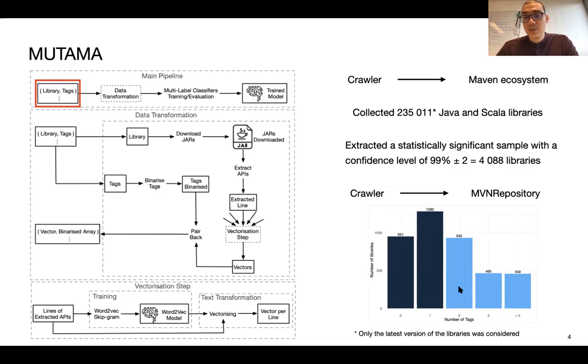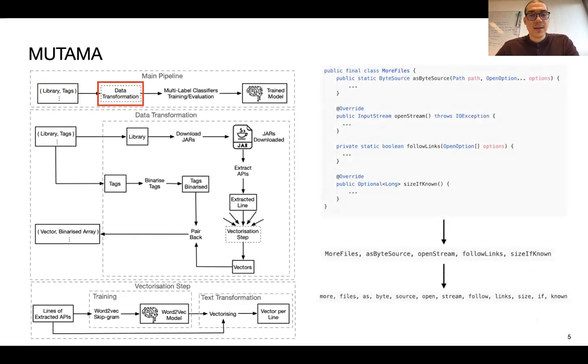Then, for those libraries only, we extracted the data. First we download the jar files, and from those jar files, we extract the public API, and specifically the names of the classes and the names of the methods, and then transform them by splitting into the camel case format.